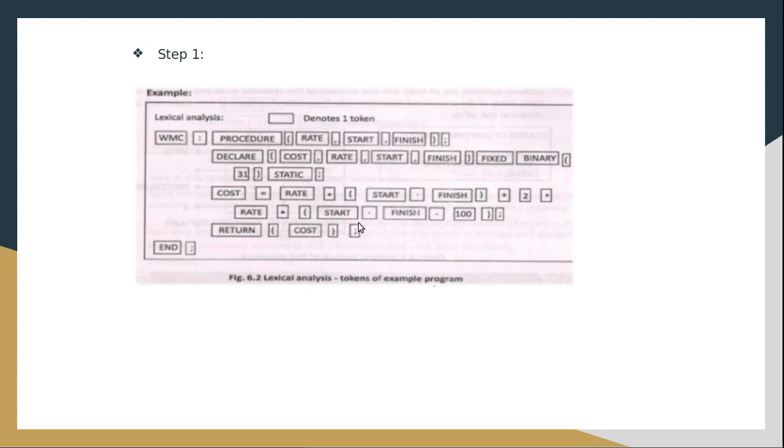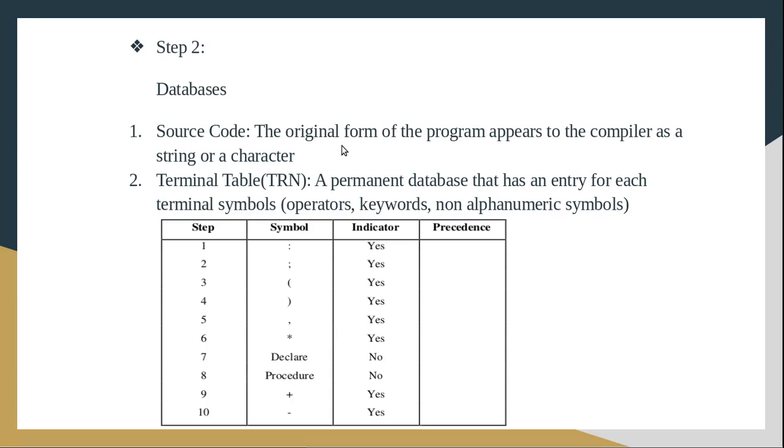So this is the first step, that is scanning each line by line and grouping them into a sequence of tokens. Now the entire program has been represented as a sequence of tokens. This is the first step, and it has recognized the tokens. What is the second step? As I mentioned, the second step is to store these recognized tokens into the respective tables.